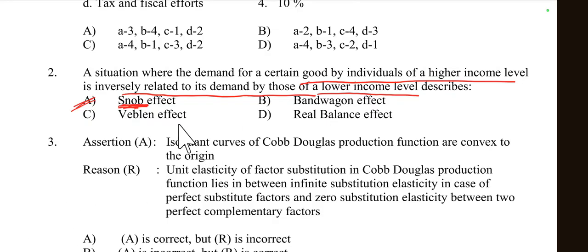Then the other option is the Veblen effect. Veblen refers to luxurious items. It occurs when the demand for a good increases as its price increases, because the good serves as a status symbol, like an iPhone or other luxurious item. So when the price of that good increases, demand also increases in the case of a Veblen good. Then the other option is the real balance effect. It is not related to this. The real balance effect describes the impact of a change in the real value of money balances on consumption. So this is not related to this concept. So here the snob effect is the right answer.